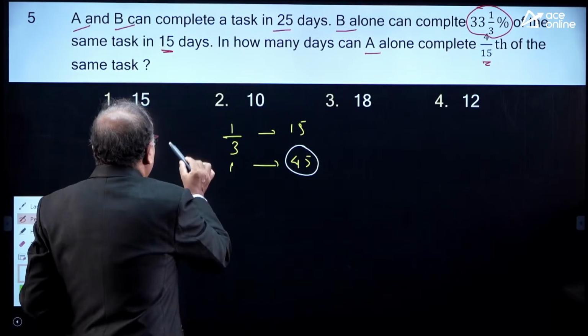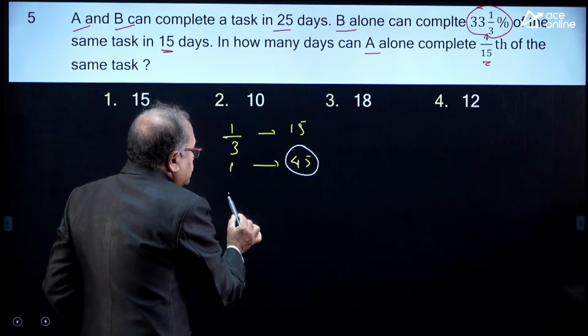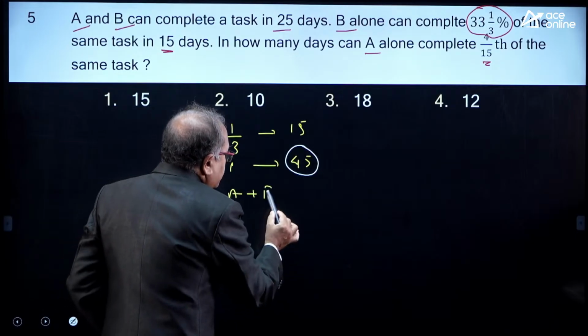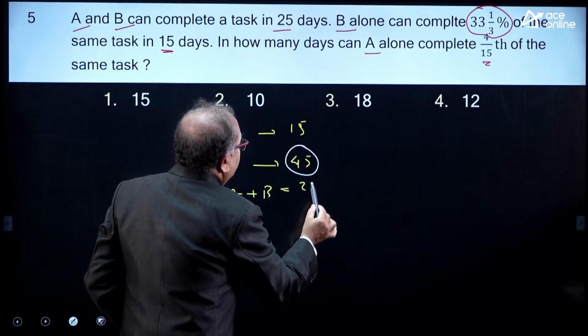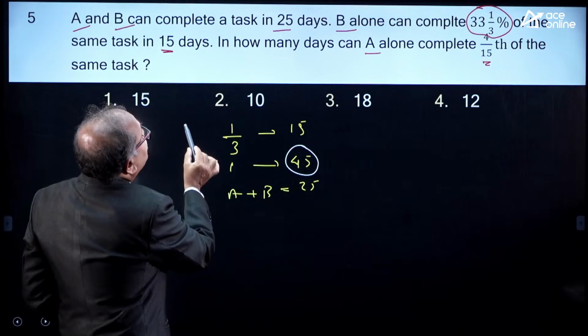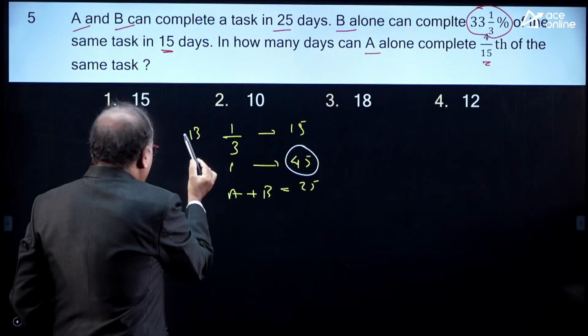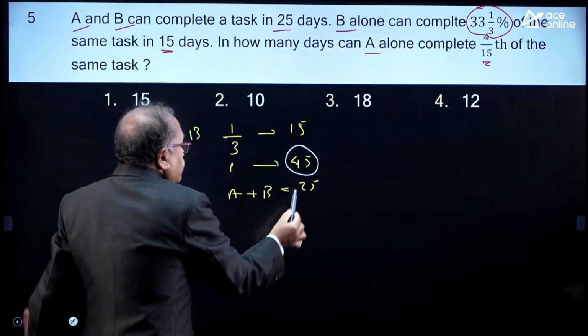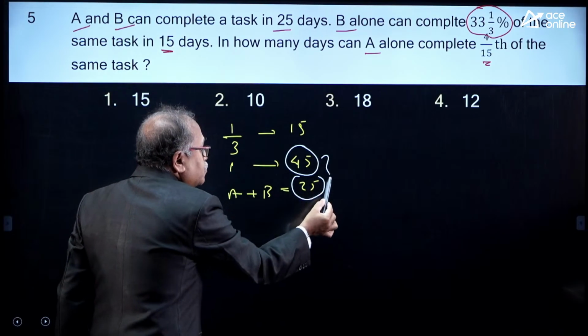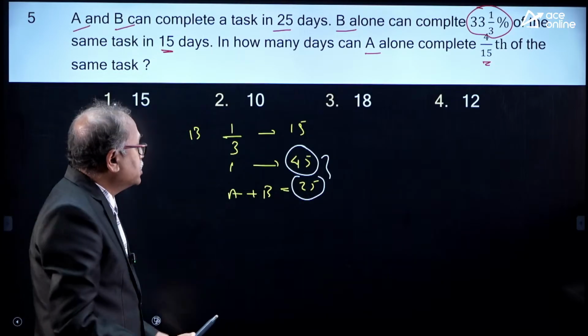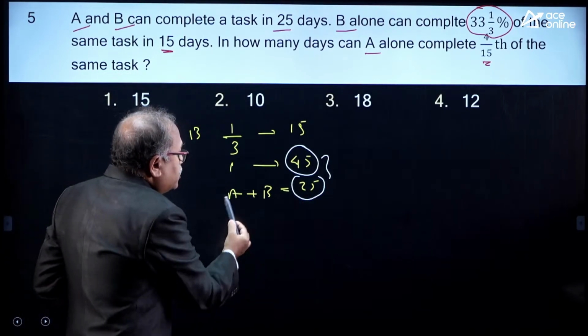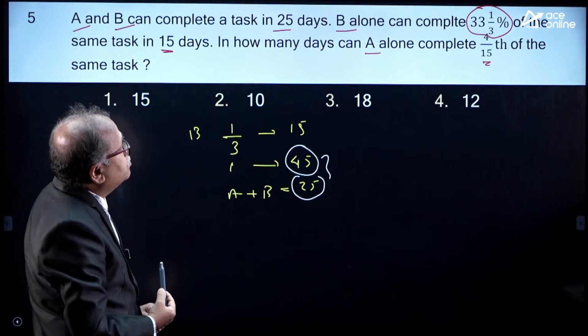Let me write down just for your reference. That is A plus B, 25 days, and B is 45 days. Now, by using these two in the formula, there is a shortcut formula. I can find out A alone can complete the work in how many days.